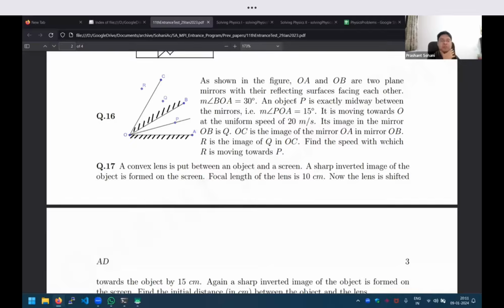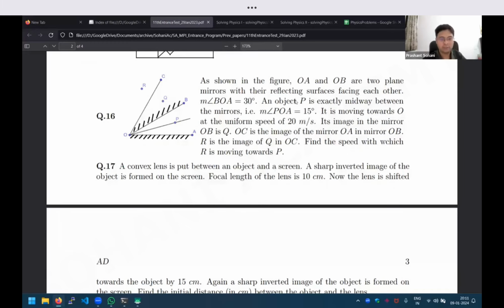So if you ask me, this question is actually less physics and more geometry. The physics principle is simply that objects get reflected in the mirror and the distance does not change. If you come closer to the mirror, the image also comes closer. That is all that is there. The rest is actually just geometry. Again, the key is drawing a good diagram and marking all the information that is given.